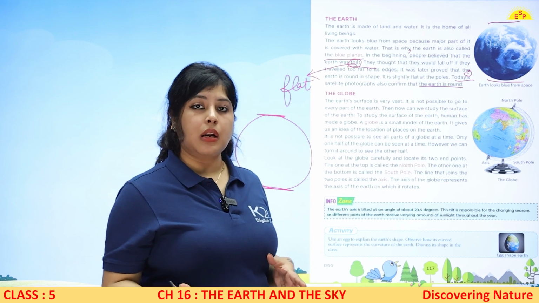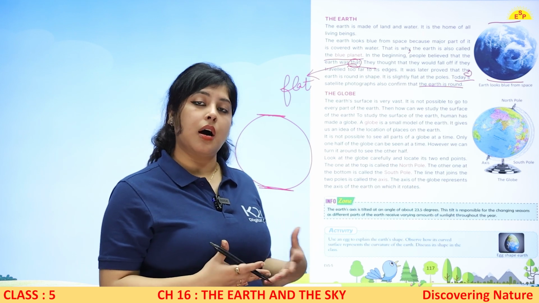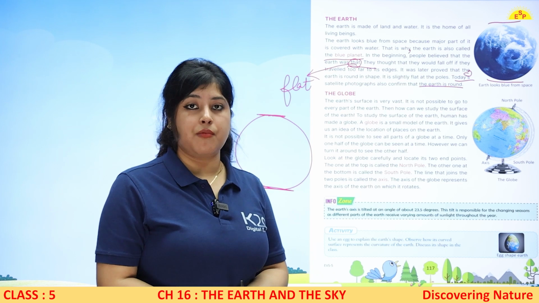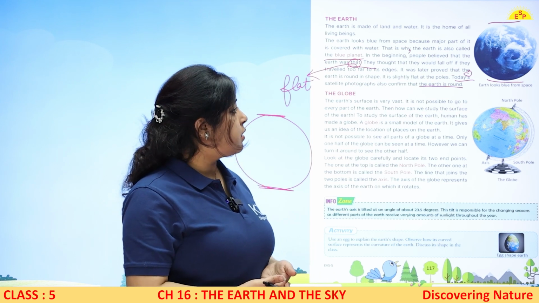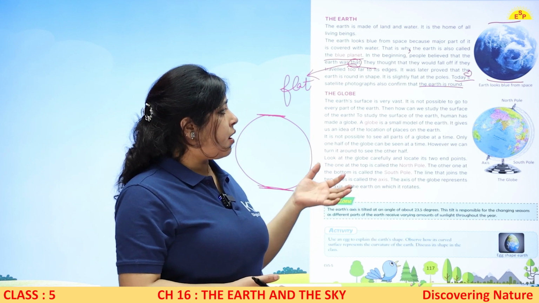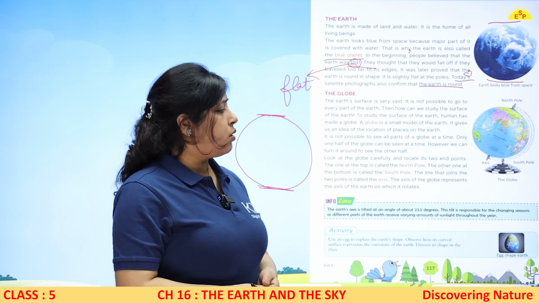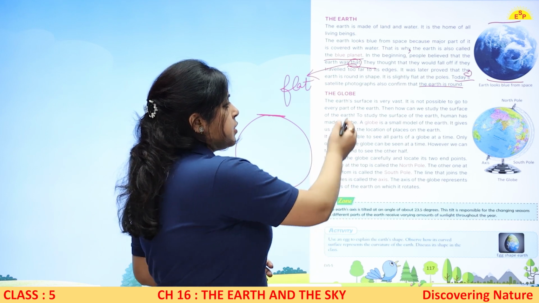You'll study in higher classes. Its shape is earth-like. That is a special name we gave it, geoid. So you'll study about it in higher class. So now we have a globe here. So the earth surface is very vast.